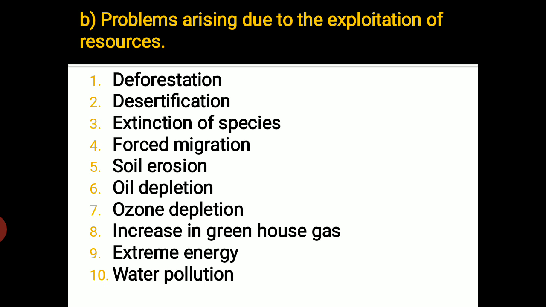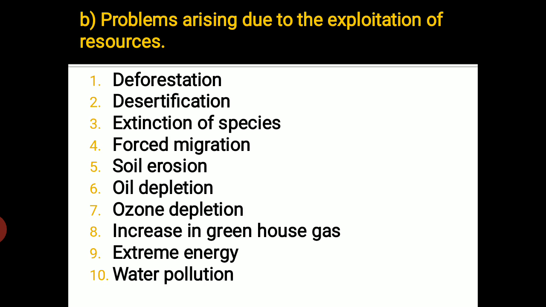It creates holes in it. These chlorofluorocarbons, emitted through industries or through other reasons, create damage to the ozone layer, and holes are created in the ozone layer.